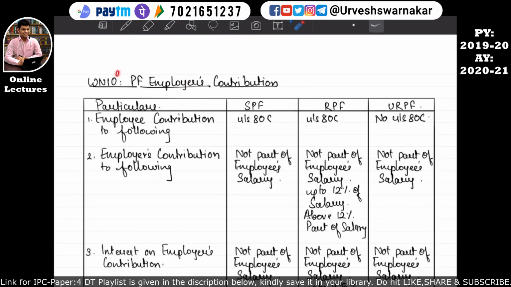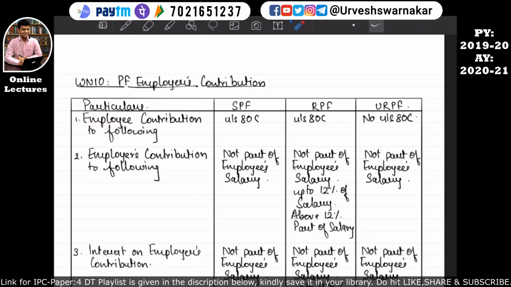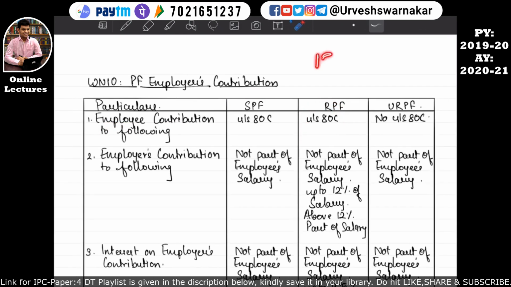So let's revise working note number 10. Working note number 10 is about the provident fund employer's contribution. If an employee contributes to a statutory provident fund, it is allowed as a deduction under section 80C. Similarly, if an employee makes a contribution to a recognized provident fund, whatever amount has been contributed by this employee will be allowed as a deduction under section 80C, but there is a limit given under section 80C as well as under section 80CCE. I hope this is quite clear. But if an employee makes a contribution to an unrecognized provident fund, then no deduction will be available under section 80C.